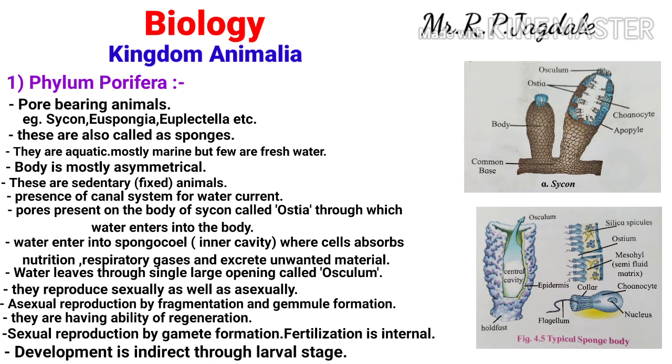That water is let out of the body from a single large opening called the osculum. Reproduction is sexual as well as asexual. Asexual reproduction is by fragmentation and gemmule formation, and sexual reproduction is by gamete formation. The fertilization is internal and development takes place through a larval stage.